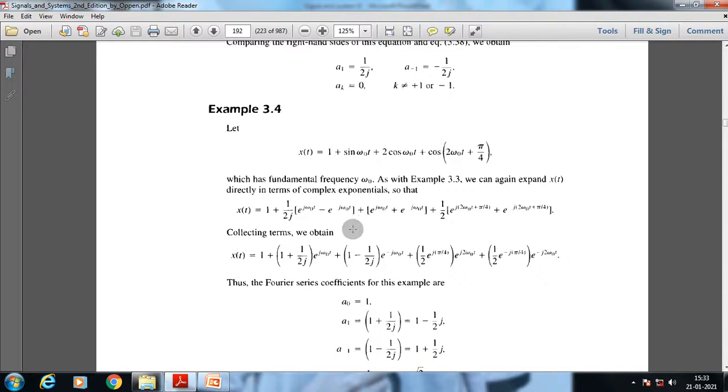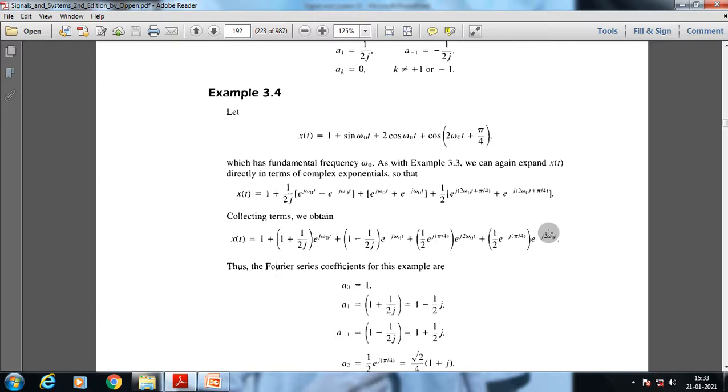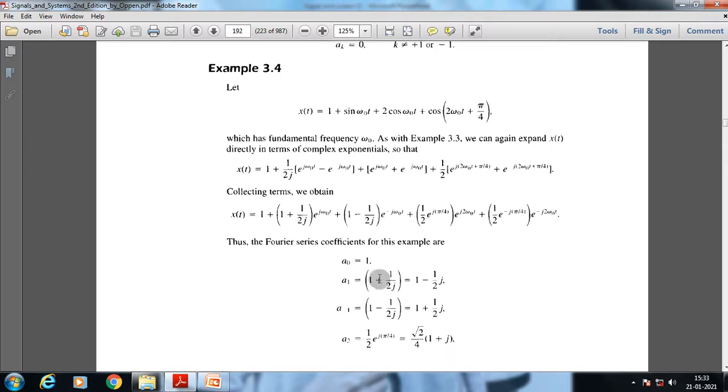So collecting the terms, first we get the value of a suffix 1. We already know the value of a0. The a suffix 1 will be the coefficient of e to the power j omega 0 t. So we get e to the power j omega 0 t into 1 plus 1 by 2j. This is a suffix 1, and this is a suffix 0. This is for a suffix minus 1. This is for a suffix 2, and this is for a suffix minus 2. So for a suffix 1 we have 1 plus 1 by 2j, and by that we get 1 minus half j.